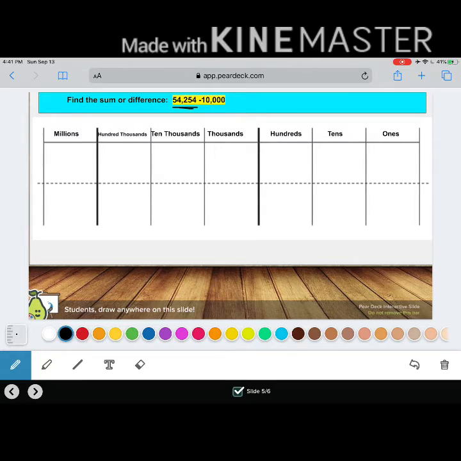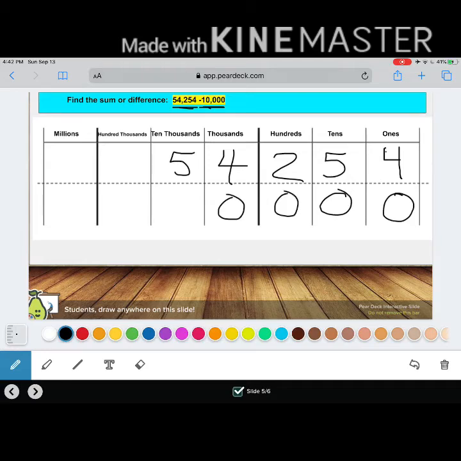What number's in the ones place in my first number? Good job. 4. Fill in the rest of your number. And what about my second number, 10,000? What number is in the ones place? Oh, you guys are on fire. Absolutely, 0. Fill in the rest of your number.